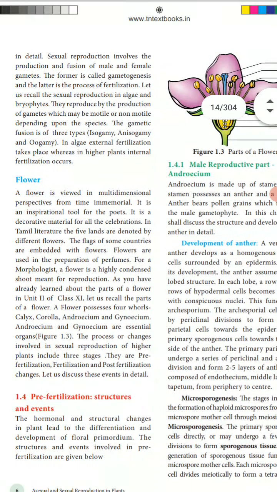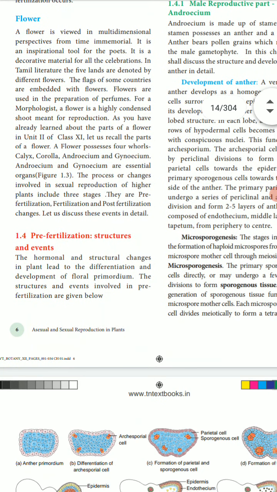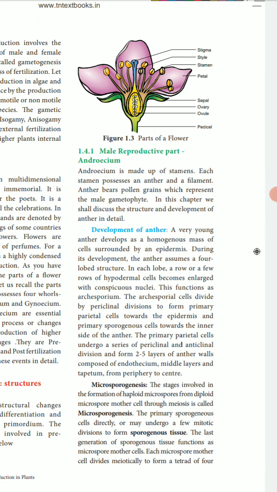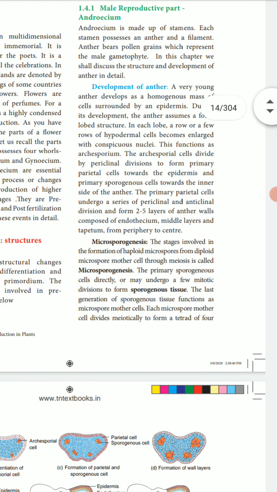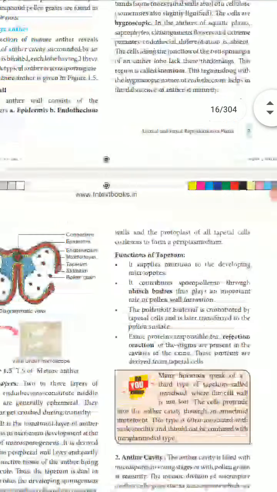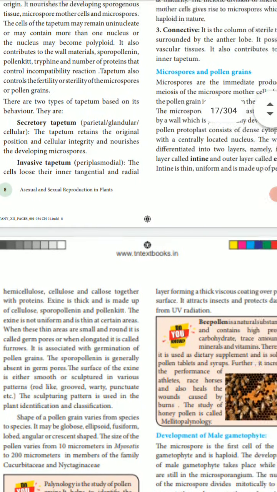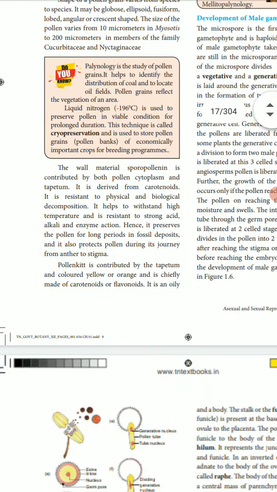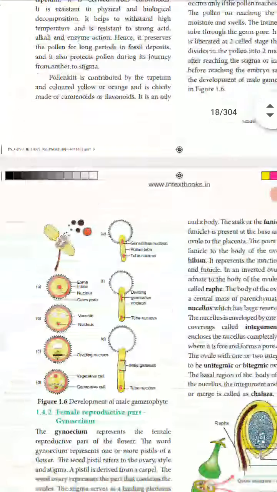Sexual reproduction has the flower as its main attractive structure. Pre-fertilization structures and events: the male reproductive part, the androecium, development of the anther and microsporangiogenesis, TS of the mature anther, functions of the tapetum, the microspore and pollen grains, and development of the male gametophyte.